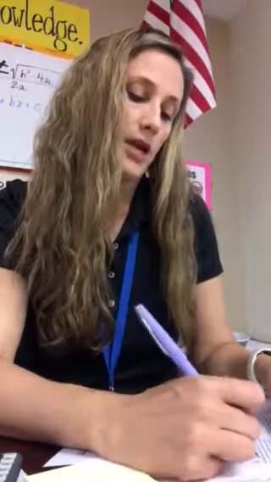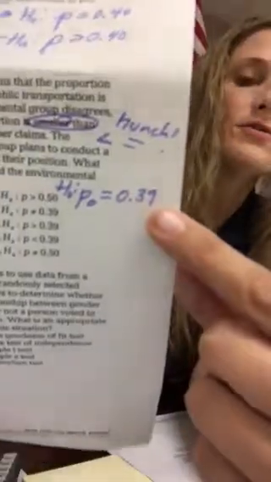I'm going to use a less than sign. So my hunch is H sub O, P is equal to 0.39, just like the last question. I have an accepted truth, and I have an alternate hypothesis. So H sub A is that value P is something smaller than 0.39.